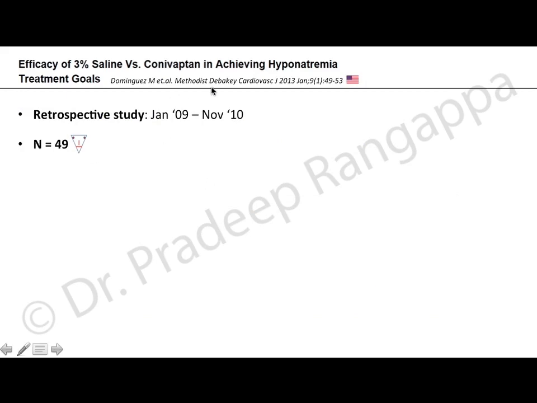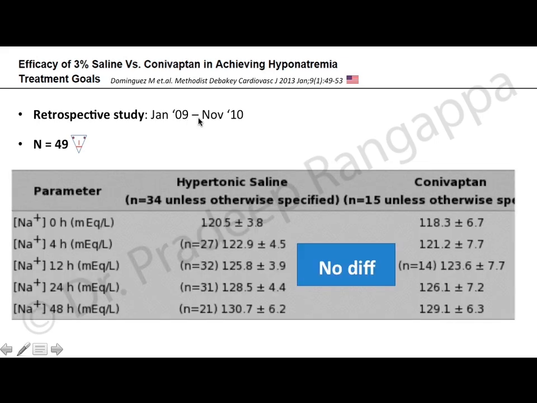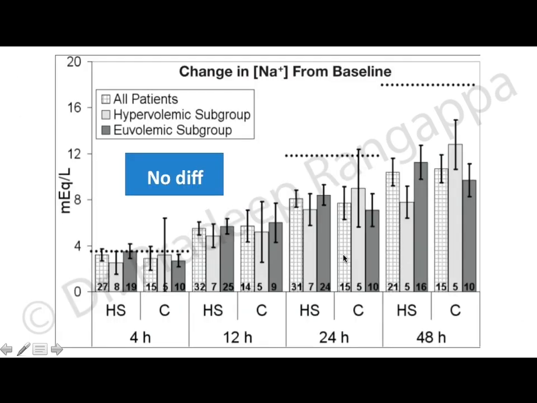So this was another study from a US group on the efficacy of 3% saline versus conivaptan in correcting hyponatremia. This was a retrospective study done from January 2009 to November 2010, in 49 patients. So this particular study was negative. Although they used IV conivaptan and compared with hypertonic saline, if you look at the sodium correction, there was no difference between the hypertonic saline and the conivaptan group. And at different timelines, there was no significant difference in the sodium correction between the conivaptan and 3% saline group.